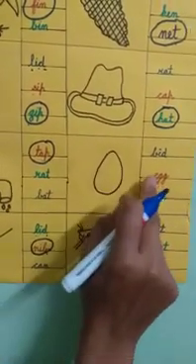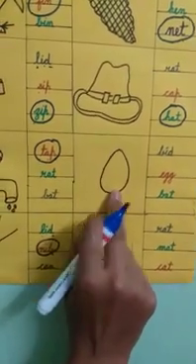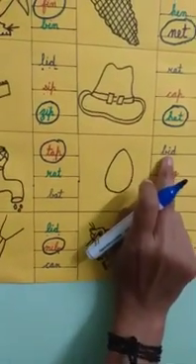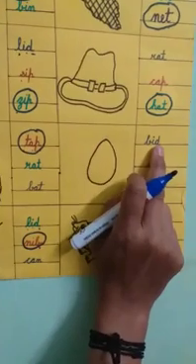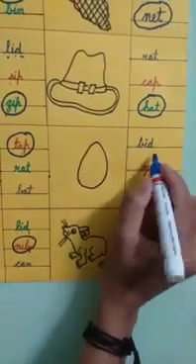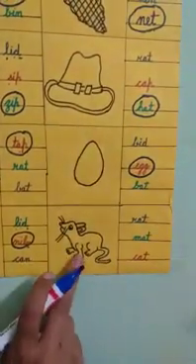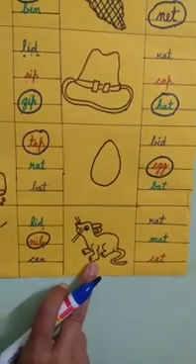Egg. Spelling of egg. E-double-G, egg. Now read the spelling. B-I-G, big. Is it correct? No. E-double-G, egg. Yes, it is the correct spelling. Circle egg. Now tell me children, which picture is this?